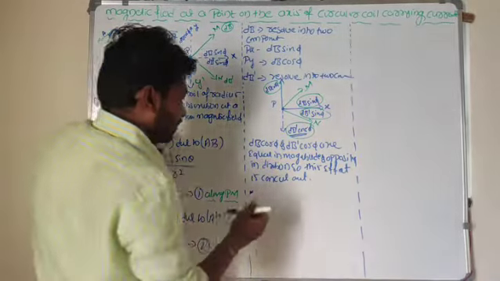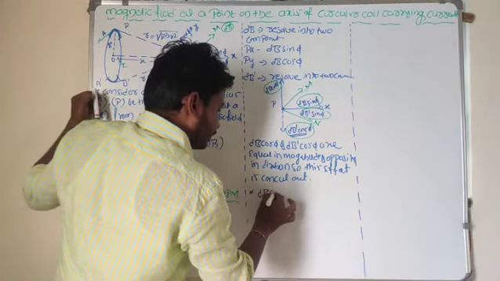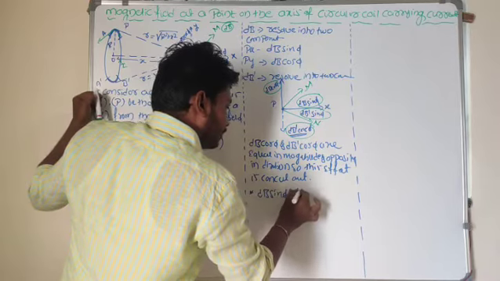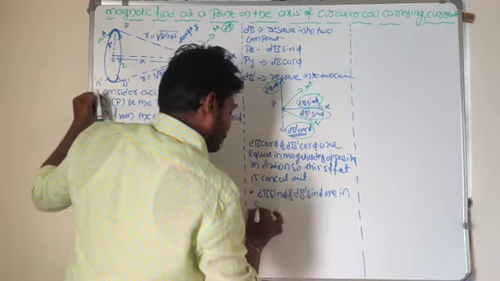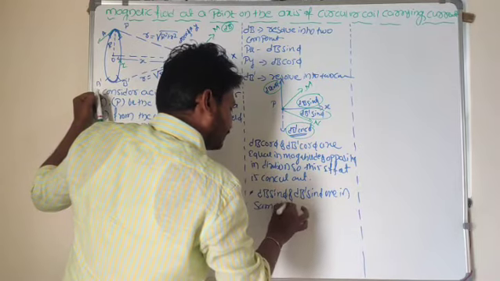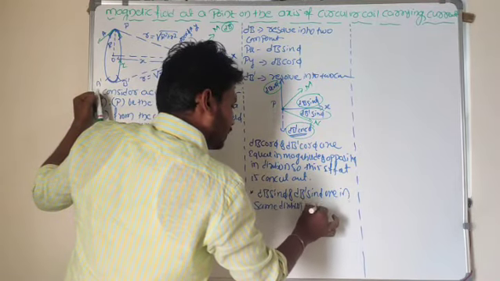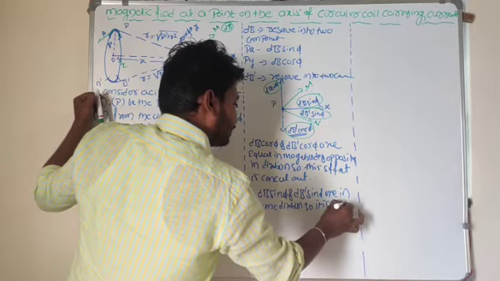Look here, dB sin phi and dB dash sin phi are in the same direction, so it is added up.